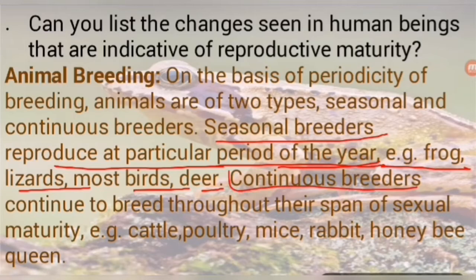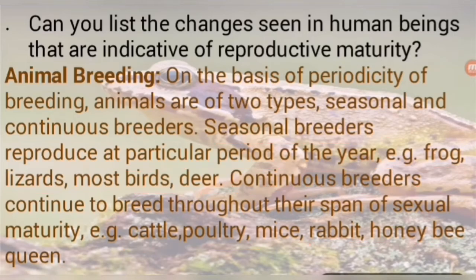But continuous breeders, what are they? Continuous breeders continue to breed throughout their lifespan of sexual maturity. Once they attain sexual maturity, they can breed continuously, every year, throughout their lifespan. Examples: cattle, poultry, mice, rabbit, honeybee queen. These examples are very important, students. You can take a screenshot and make your notes. So let's discuss more.